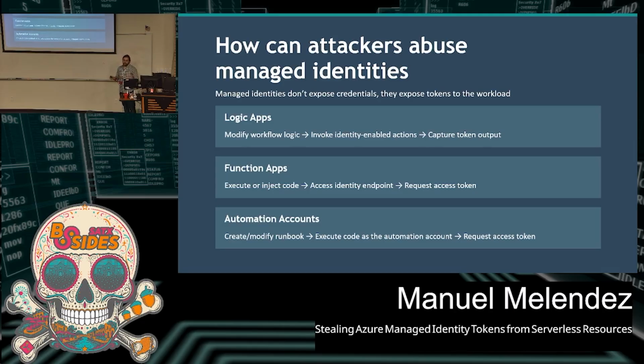It's not like I just go to the portal or call an API and I get a token for this identity. Not really. But the identity or the resource themselves can do it. So the idea is that if I as a user can somehow manipulate the workload or these resources, I can influence how they interact with their identity. In other words, I will manipulate the workload and execute some actions that will request an access token. I deploy or run that logic, and then I just extract the token and start abusing it.